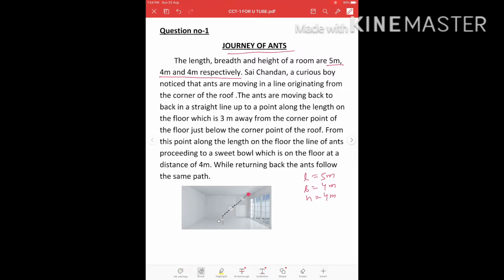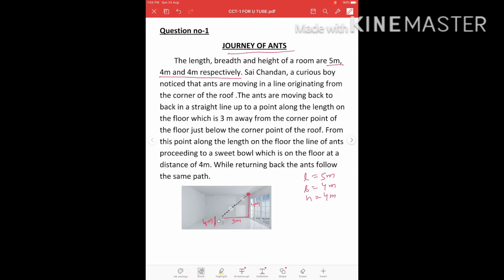The ants are moving back to back in a straight line up to a point along the length on the floor which is 3 meter away from the corner point of the floor just below the corner point of the roof. That means this is given 3 meter. The height of the room is 4 meter. From this point along the length on the floor, the line of ants proceeding to a sweet bowl which is on the floor at a distance of 4 meter. That means this distance is given 4 meter. While returning back, the ants follow the same path.